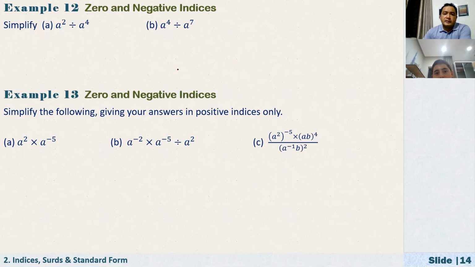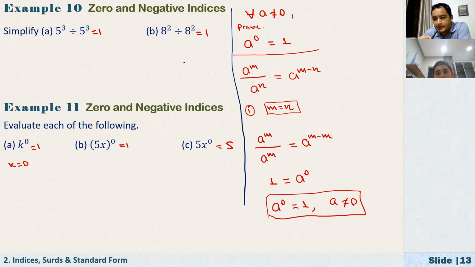Teacher, why can we not divide 0 by itself? Sorry? Why can we not divide 0 by itself? You mean 0 over 0? Yes, why can't we? Can we? No, I mean why can't we? Yeah, I'm also asking, do you think we can? No.